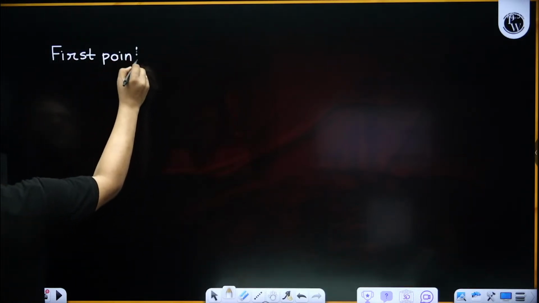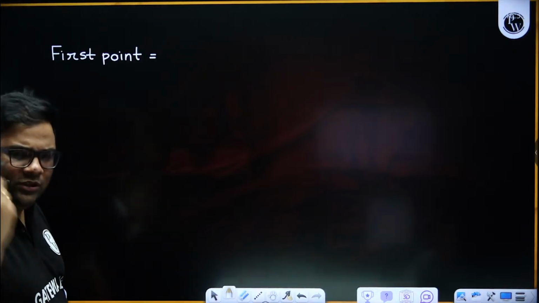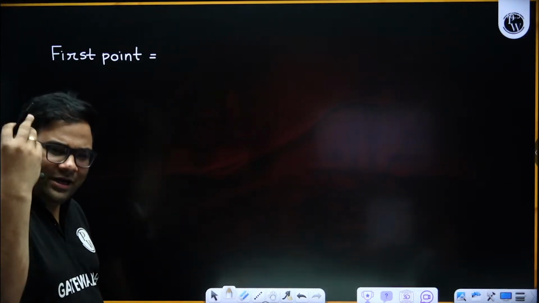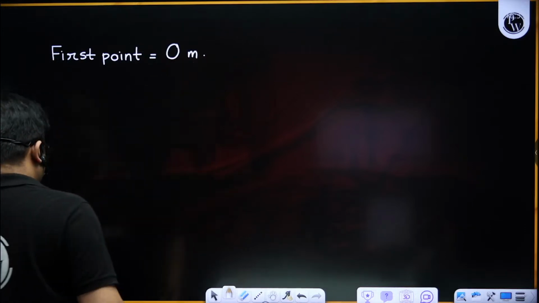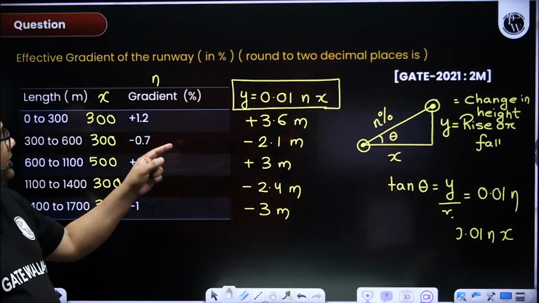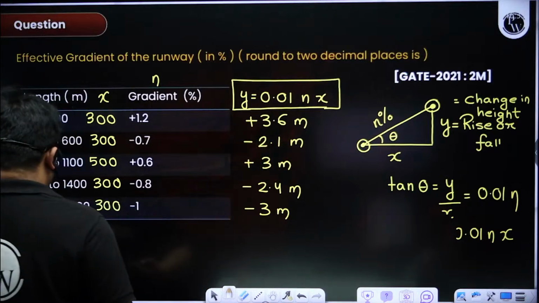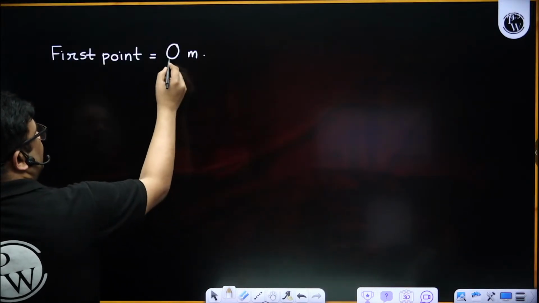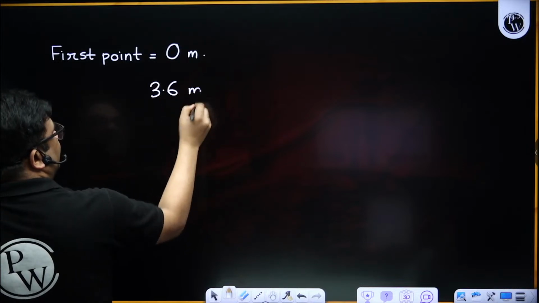Suppose we assume the first point has 0 elevation. Any elevation you assume, 0 or 100 meter, whatever you can assume. Suppose I am assuming 0 meter. So what will be the next elevations? The next change in height is plus 3.6, so the next will be 3.6 meter.